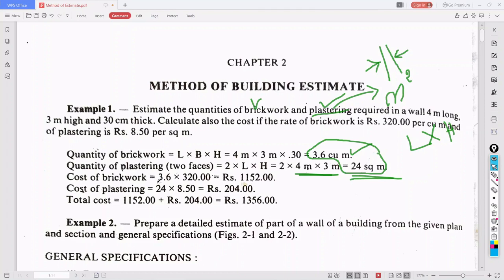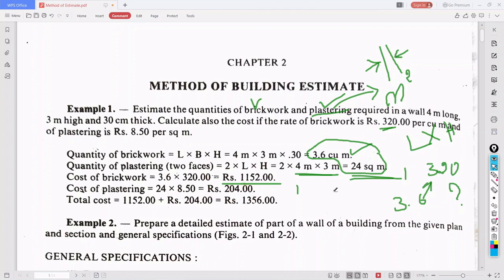Okay, so cost of brickwork they have given, that is 320 per cubic meter. So for 1 cubic meter it is 320 rupees. How much do we need? We need for 3.6 cubic meter, what is the cost? So just cross multiply. For 3.6 into 320, how much rupees is it? 1152 rupees.